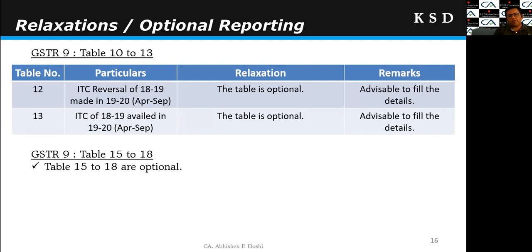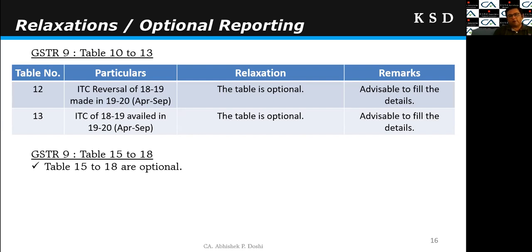Now they have given relaxation for table 12 and 13. 12 and 13 are for the ITC availed in the next year and ITC reversed in the next year. They have said these tables are optional, but it is our strong recommendation that we should fill these details, because it will be very helpful at the time of assessment and making reconciliation in the next years. If we don't have such bifurcation of the ITCs, then it will be difficult to make reconciliation in future.